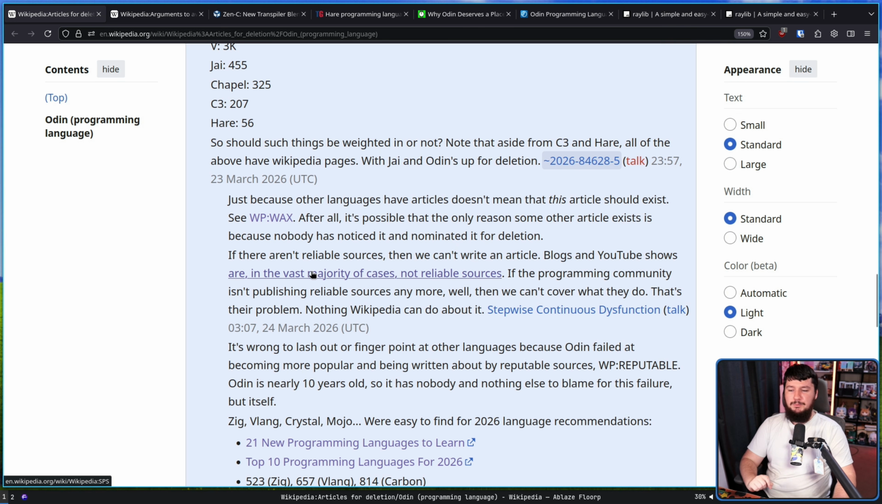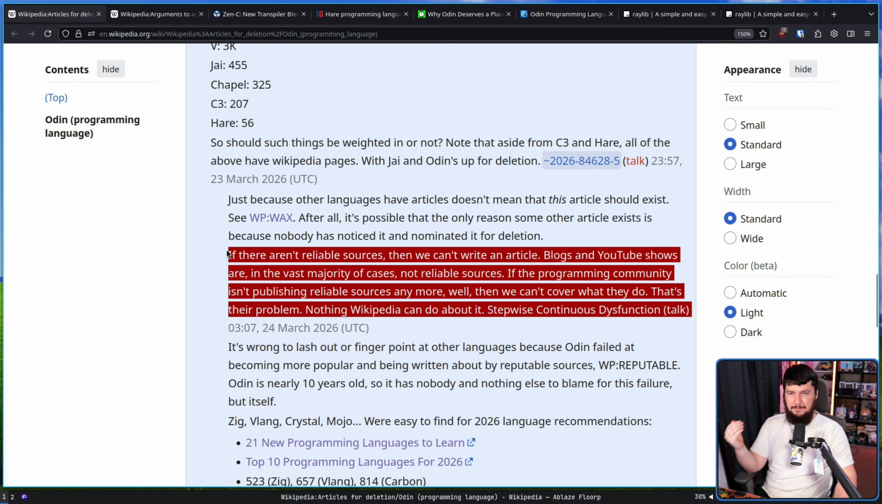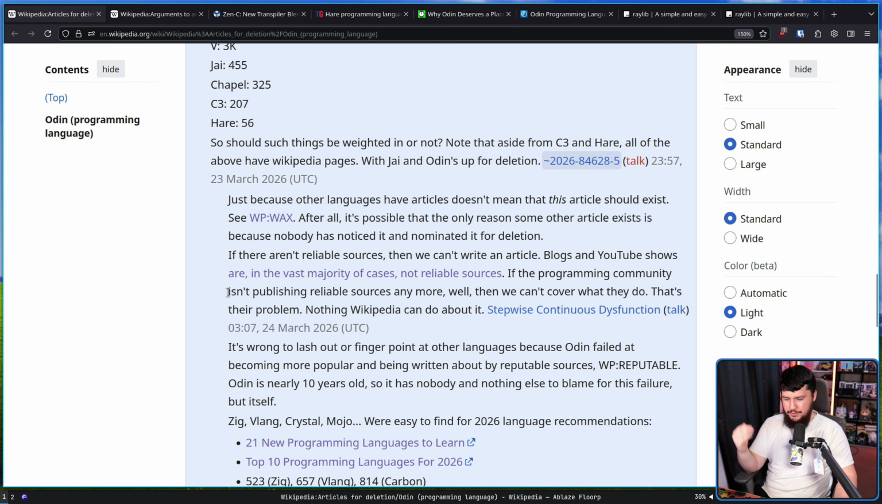If there aren't reliable sources, then we can't write an article. Blogs and YouTube shows are in the vast majority of cases not reliable sources. If the programming community isn't publishing reliable sources anymore, well, then we can't cover what they do. That's their problem. Nothing Wikipedia can do about it. What is the function of Wikipedia existing, if not to document things that exist, right? Why does the site even exist if you cannot document things that are happening?